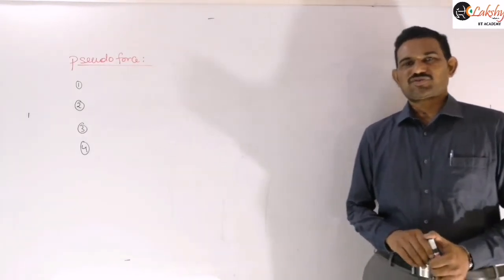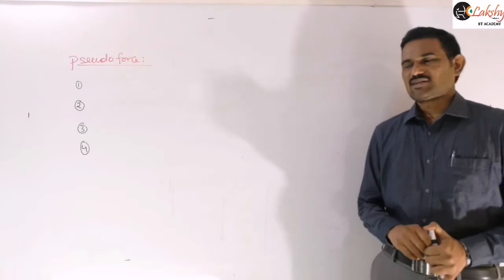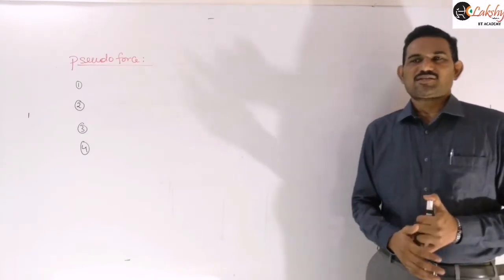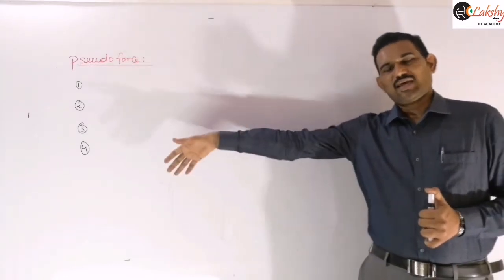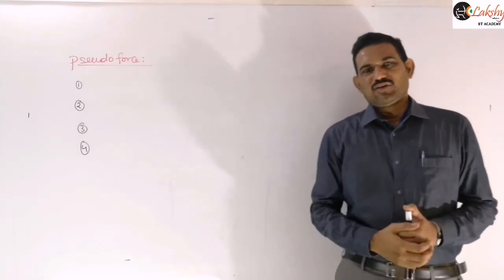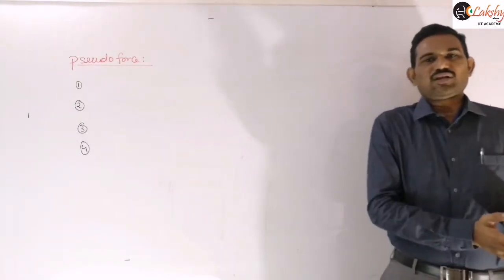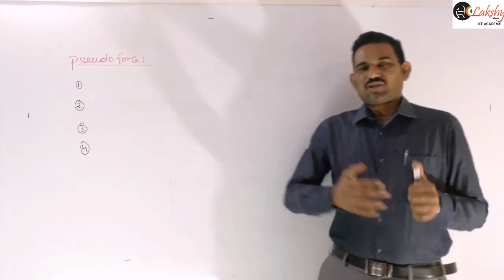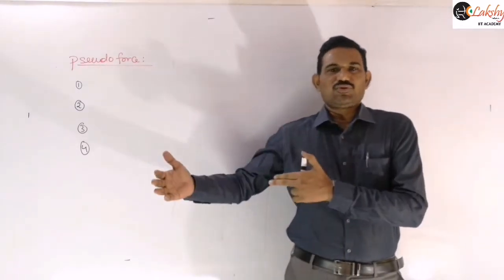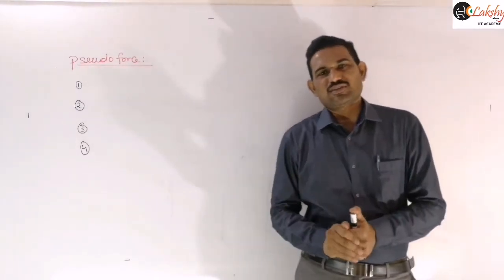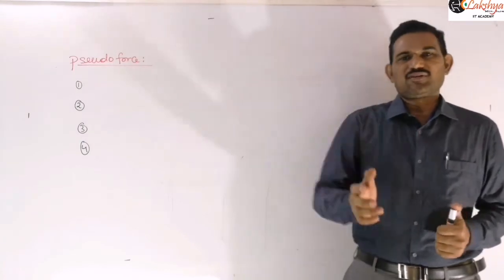It is not associated with any agent, means you can't say who is exerting that force, but you can experience it only when you are in non-inertial frame. So when we are not saying who is exerting that force, it is about Newton's third law for this pseudo force.